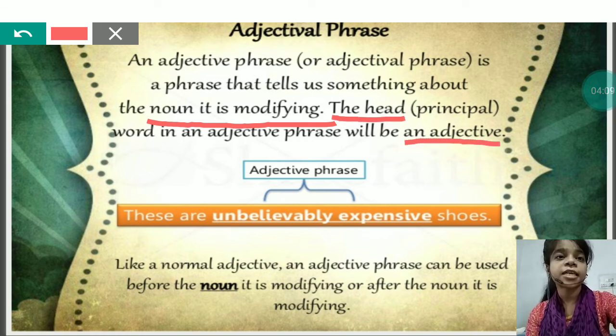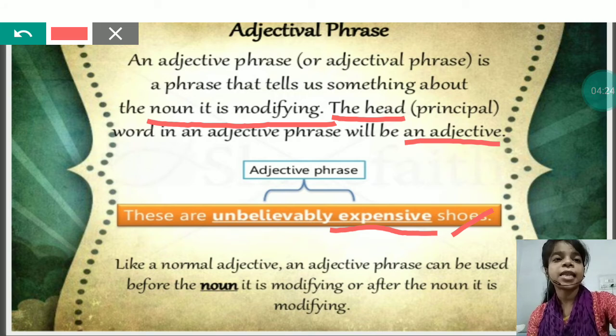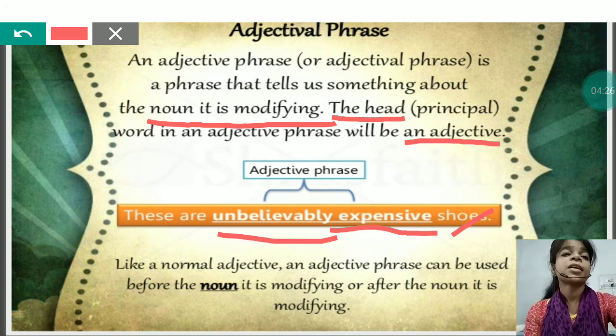That means an adjective phrase does the work of an adjective, and that's why the main word in an adjective phrase should be an adjective. For example, these are unbelievably expensive shoes. Now you can see shoes is a noun and the word describing shoes is expensive, and again unbelievably. The group of words describing shoes are unbelievably expensive.